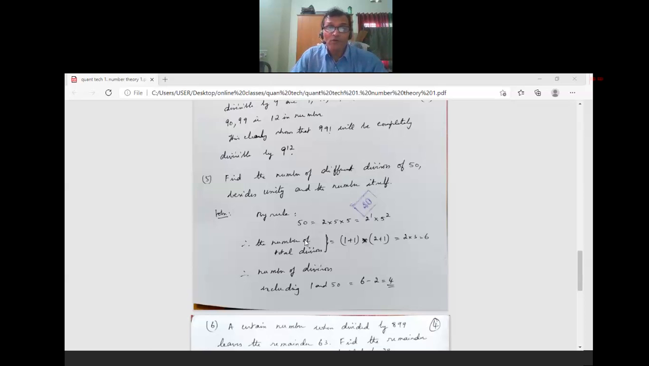Find the number of different divisors of 50 besides unity and the number itself.